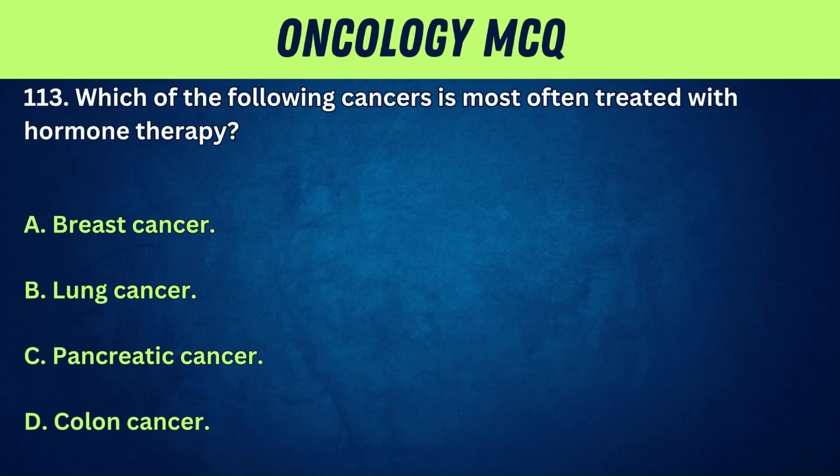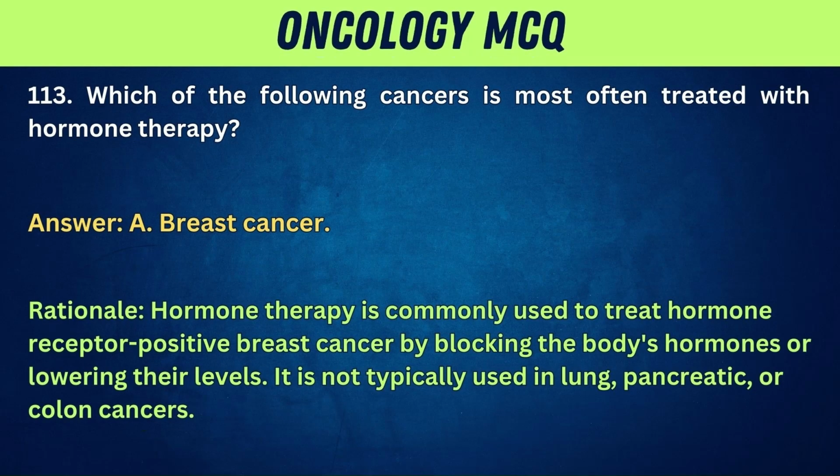113. Which of the following cancers is most often treated with hormone therapy? A. Breast cancer. B. Lung cancer. C. Pancreatic cancer. D. Colon cancer. Answer: A. Breast cancer. Rationale: hormone therapy is commonly used to treat hormone receptor-positive breast cancer by blocking the body's hormones or lowering their levels. It is not typically used in lung, pancreatic, or colon cancers.